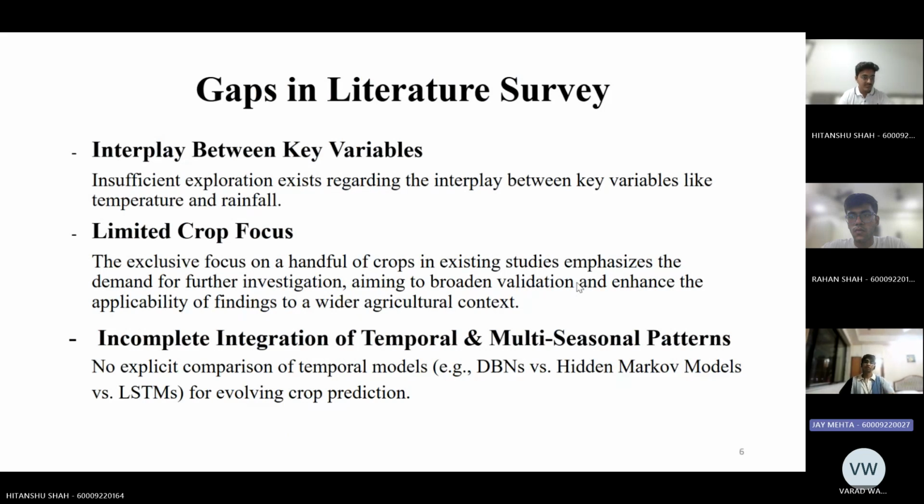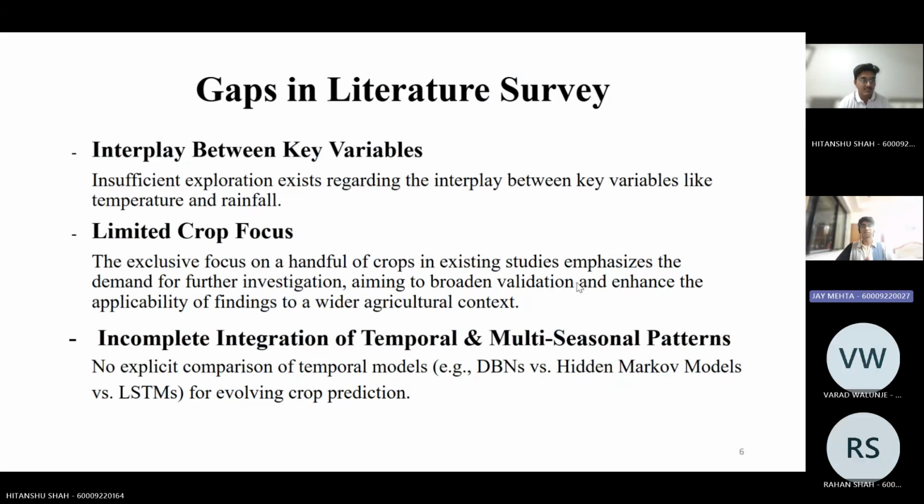Despite much research done on this topic, many gaps still exist in this particular field of study. One of the major gaps is the interplay between key variables, understanding how different kinds of attributes relate to each other, ultimately understanding how they affect the yield. So let's say, for example, taking the soil component, taking the rainfall component, and utilizing all of them.